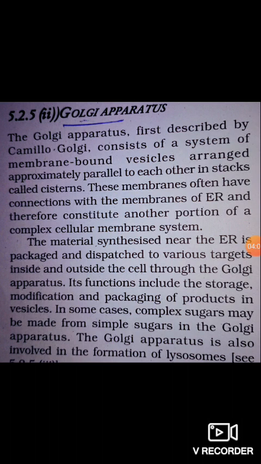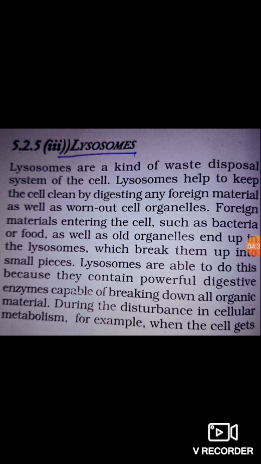Its main functions include the storage, modification and packaging of products in vesicles. In some cases, complex sugar may be made from simple sugar in the Golgi apparatus. The Golgi apparatus is also involved in the formation of lysosomes. Lysosomes are a kind of waste disposal system of the cell.